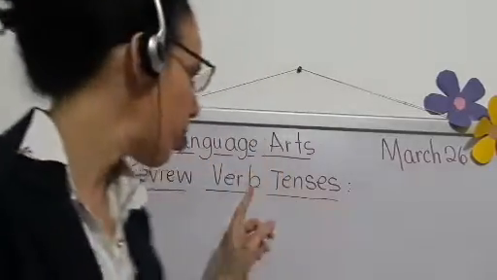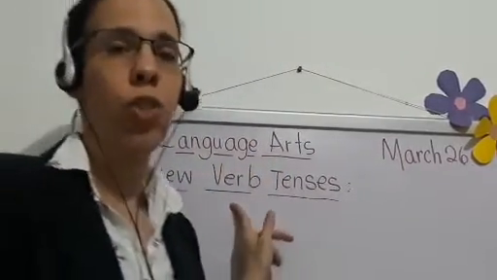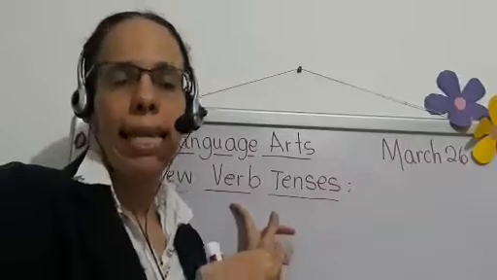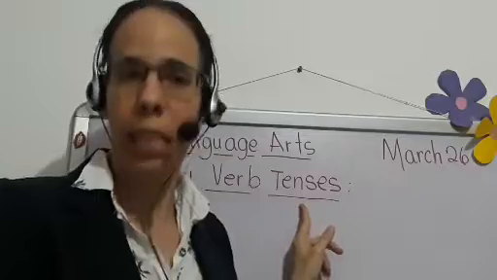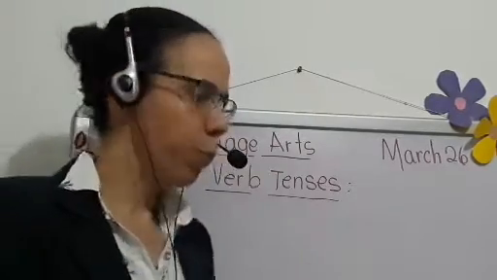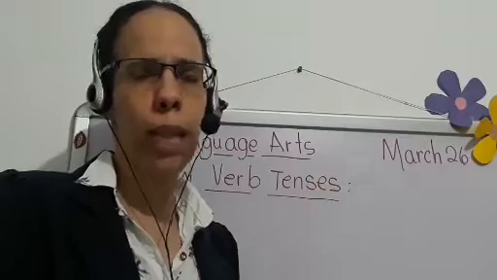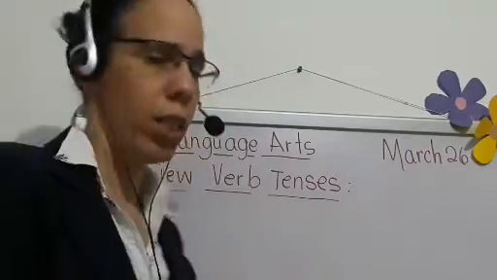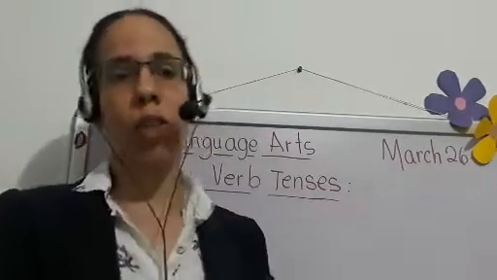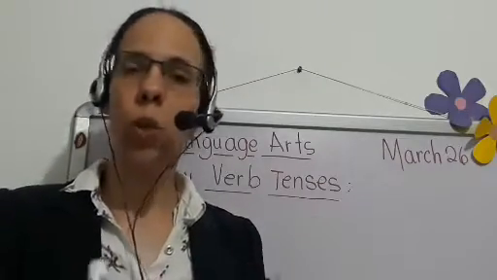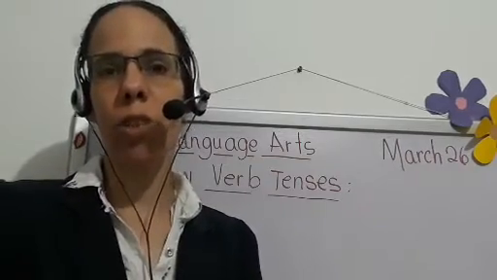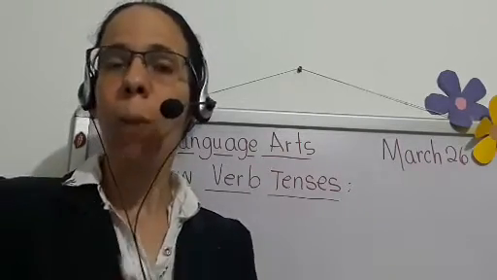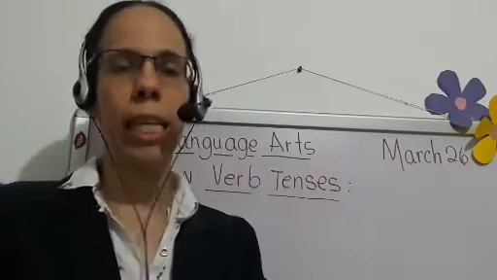For example, remember guys, when we talk about verbs, we're talking about actions. Actions are what subjects do in a sentence. And when we talk about tenses, tenses come from the verb time. So if we take this to our common or informal language, we will say that when we talk about verb tenses, we are talking about when an action happens. Okay? So when you're reading and you see a verb, identify the verb. It's easy to say what verb tense we're talking about just by looking at that verb.